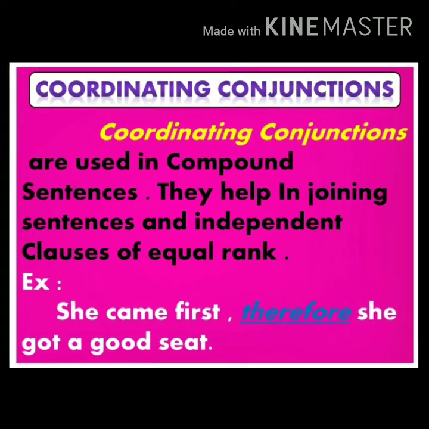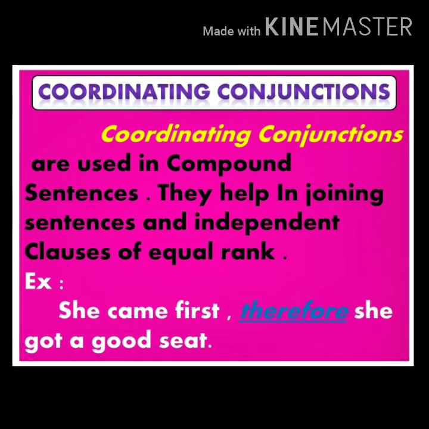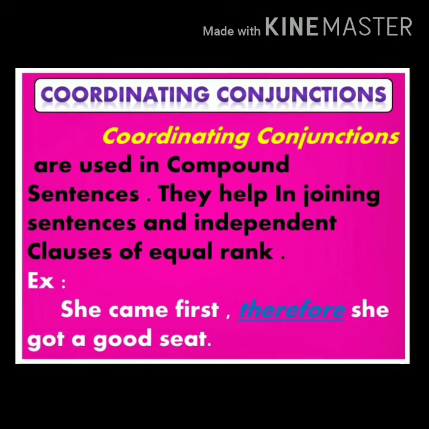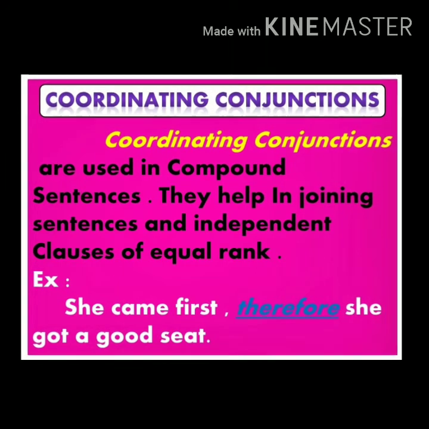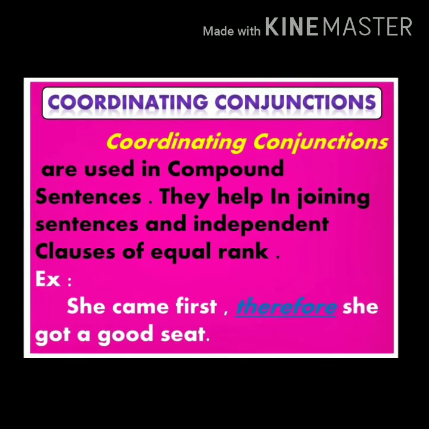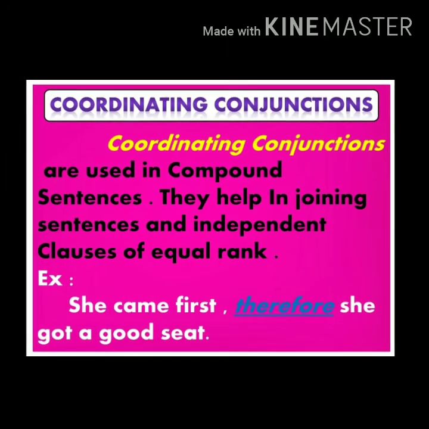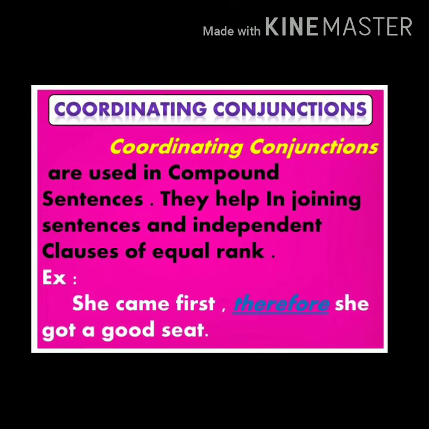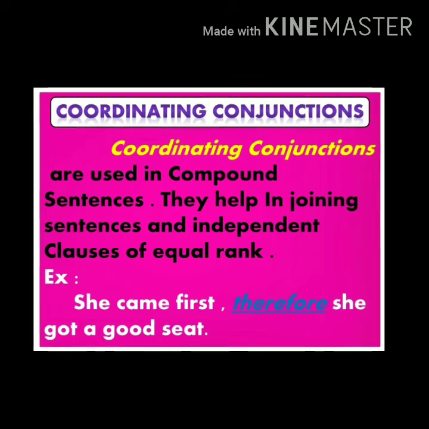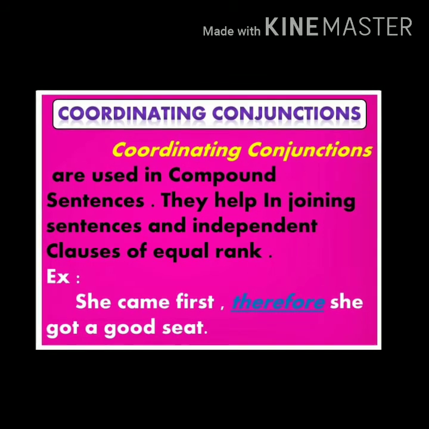First one is coordinating conjunctions. A coordinating conjunction connects words, phrases, or groups of words in a sentence. Words or phrases being connected should be equal or similar. For example, she came first, therefore she got a good seat.